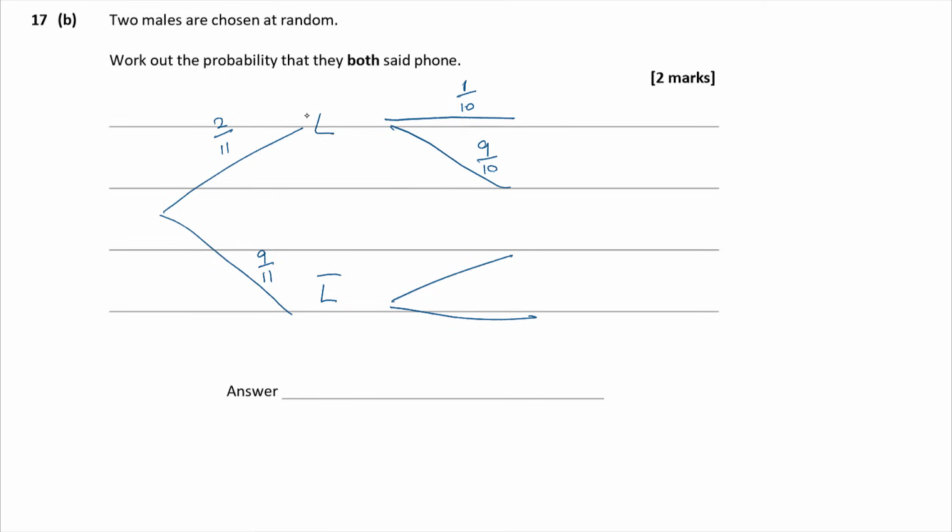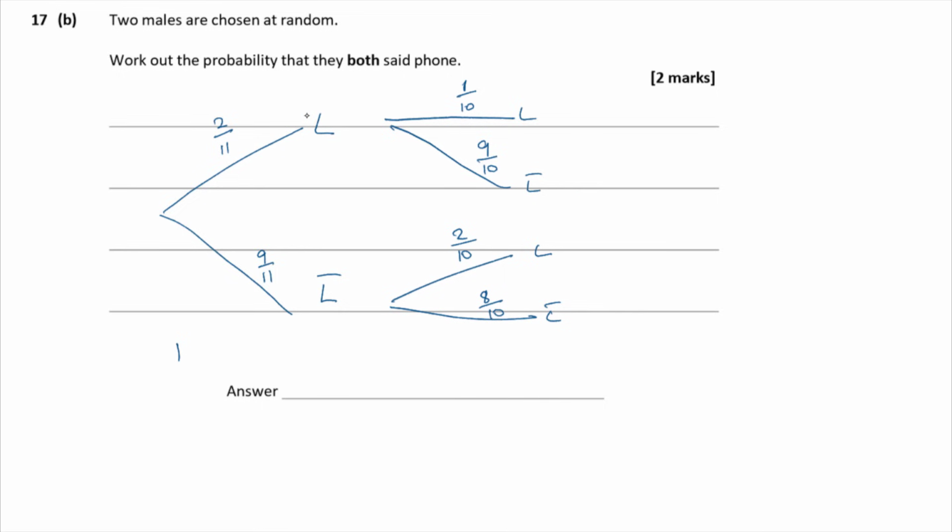So in the second route, if I pick not laptop first time round, I've still got the two guys who preferred laptops to pick from, but that is out of 10, and I've got one less person who didn't like laptop out of 10 in that direction. So that's laptop, not laptop, laptop, not laptop.